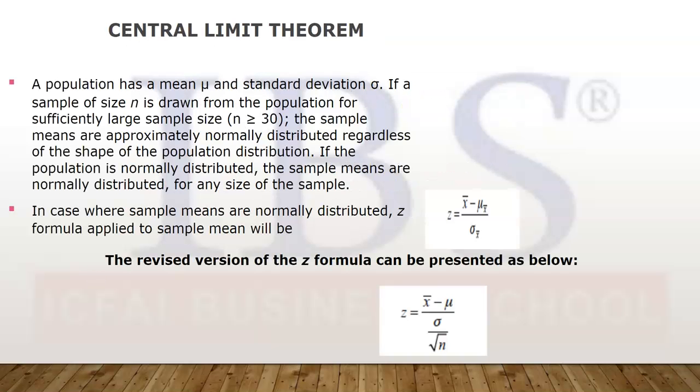So as per the central limit theorem, suppose we take samples of size n, where n is greater than or equal to 30, and then we plot the means of each of these samples.